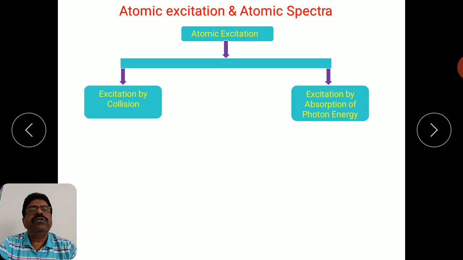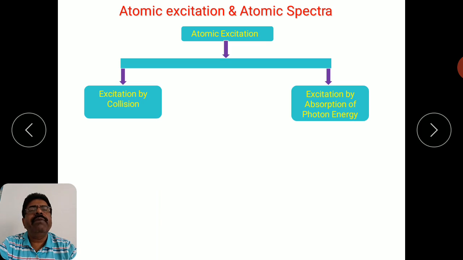This is possible only when it is provided some energy so that it can go to the higher energy level.